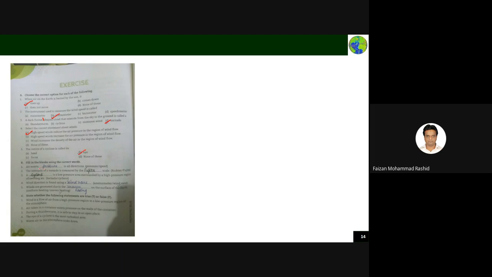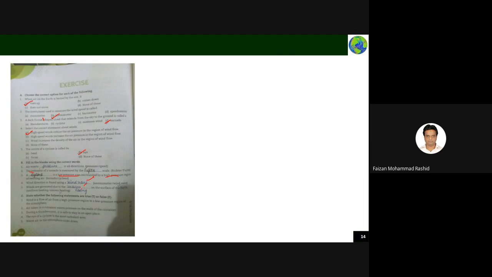Air exerts pressure in all directions. Correct. The intensity of a tornado is measured by this scale. A cyclone is a low pressure area surrounded by high pressure area. This you should remember. Wind direction is found using a wind vane. Winds are generated due to uneven heating.